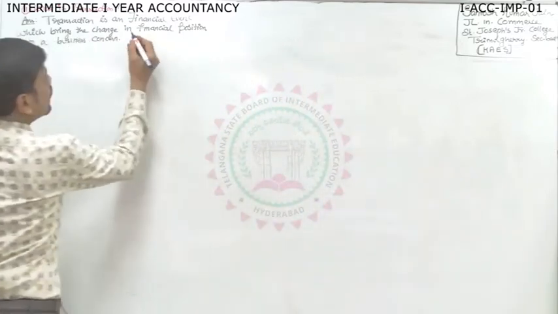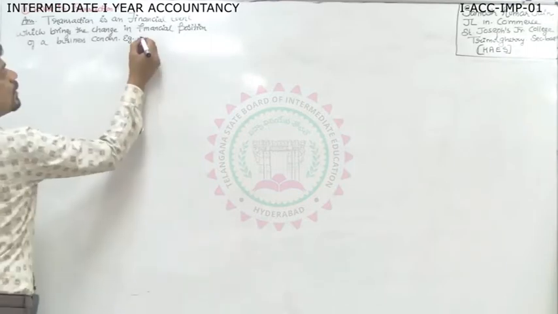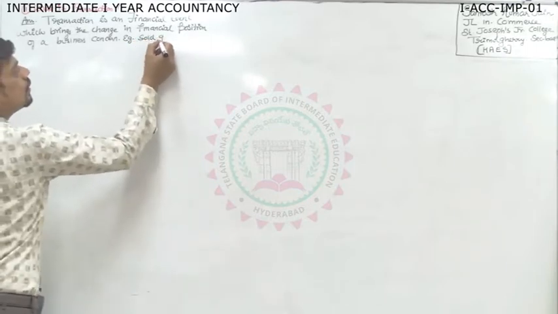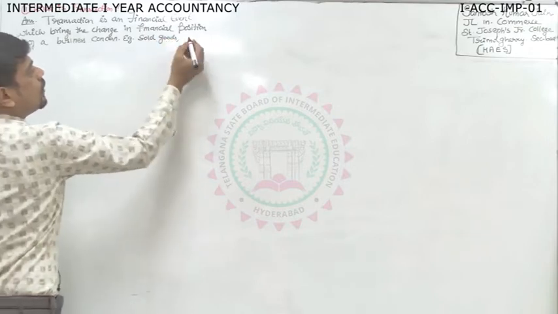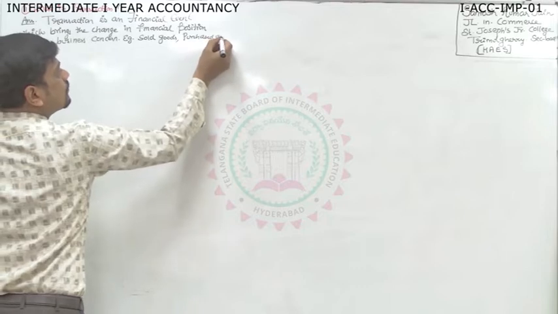Example. You can write one example here. Simply you can say sold goods, or you can say purchased goods. Enough.